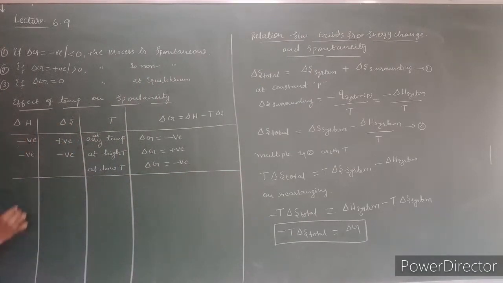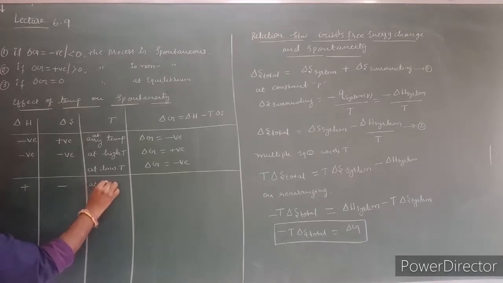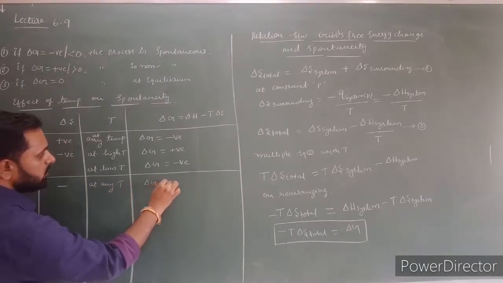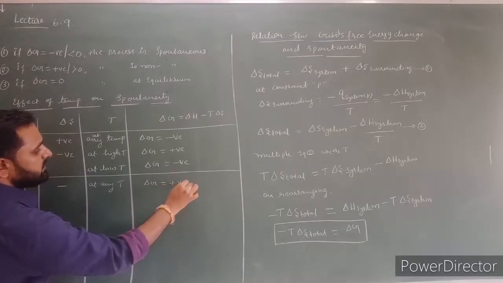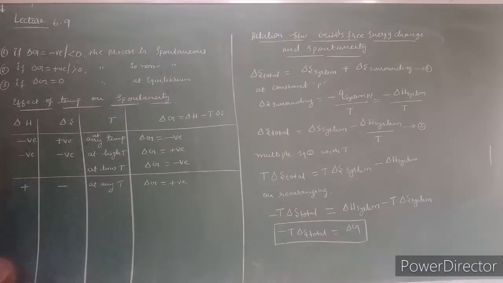Next, if delta H value is positive, if delta S value is negative, then at any temperature delta G value will be positive. If delta G value is positive, then that means it is non-spontaneous process.